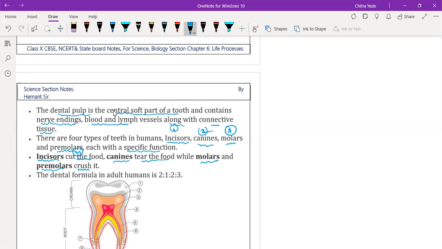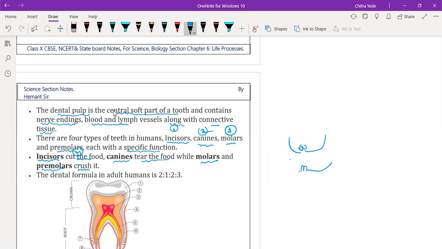The dental formula of the human means how many types of teeth we have in our mouth. Suppose this is the central part; in this region and this region on the upper jaw, and on the lower part we have, like, this is the center, two teeth I'm drawing here.